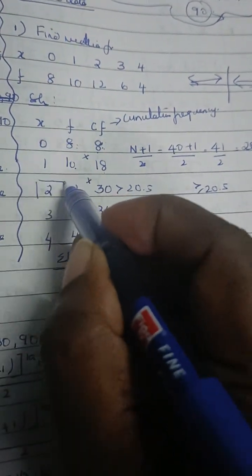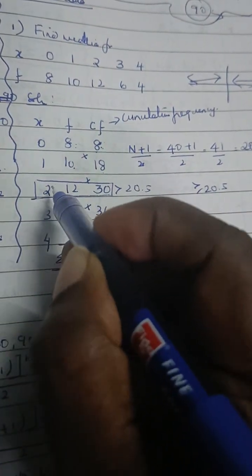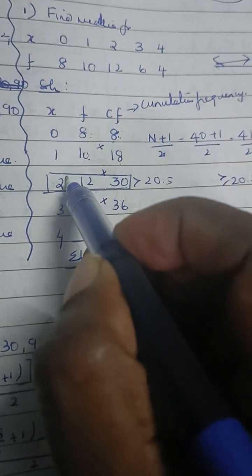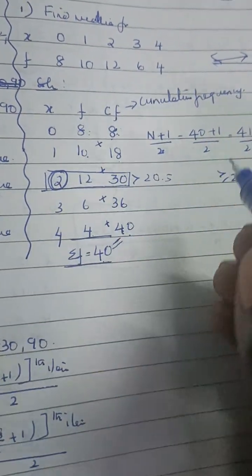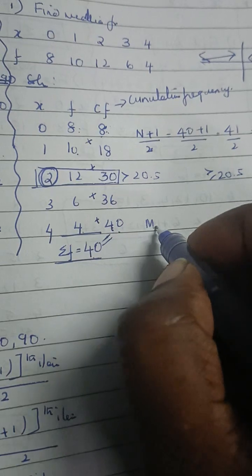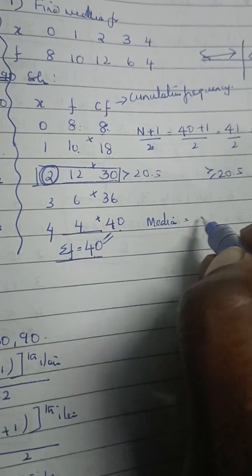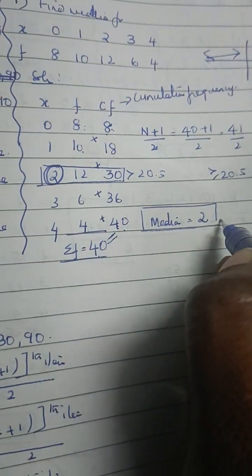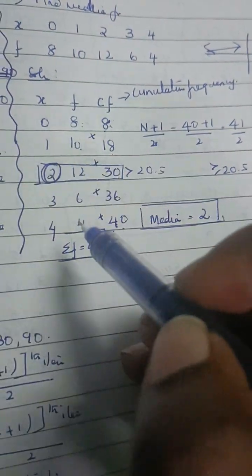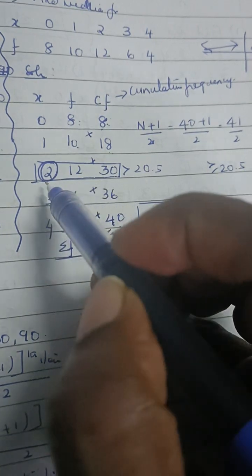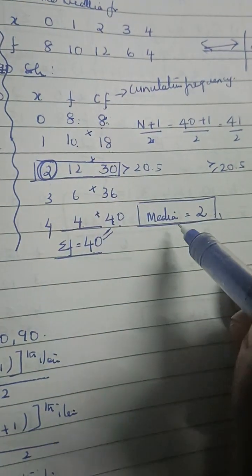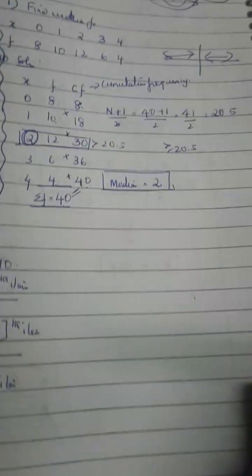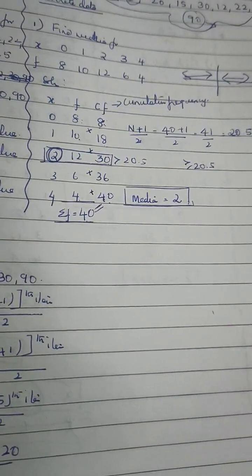Therefore this is marked. In this row the x value is 2, so therefore median is 2. We are not bothered about anything else, only about x, and the value corresponding to this is 2. Very direct question, very direct answer.